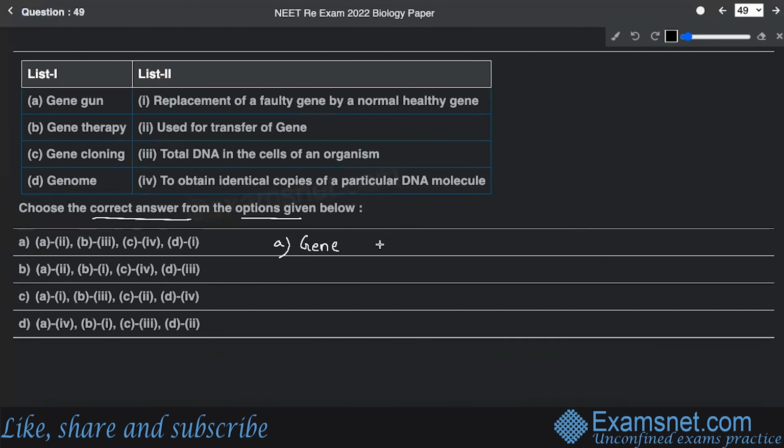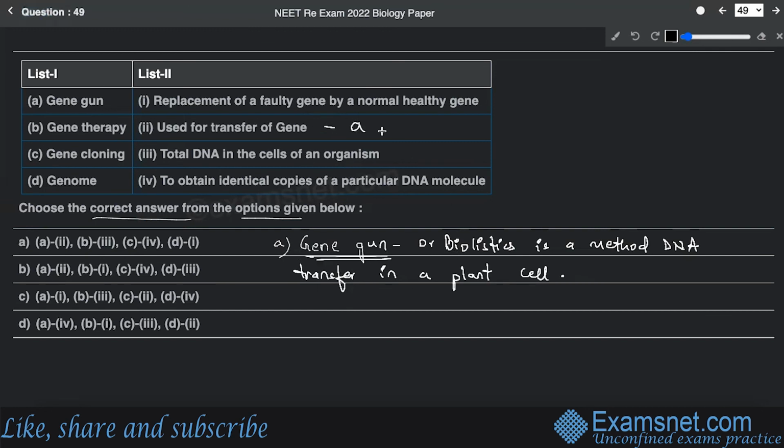Gene gun, also known as biolistics, is a method of DNA transfer in a plant cell. So definitely this is going to go with A.